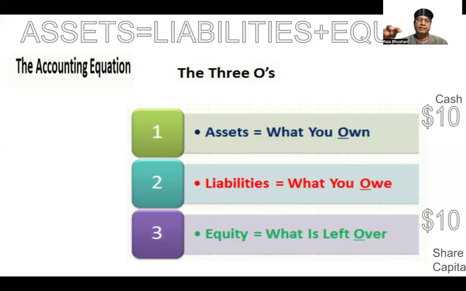Assets should always be equal to the total of liabilities and equity. So that is how it is balanced. Assets are equal to liabilities plus equity.